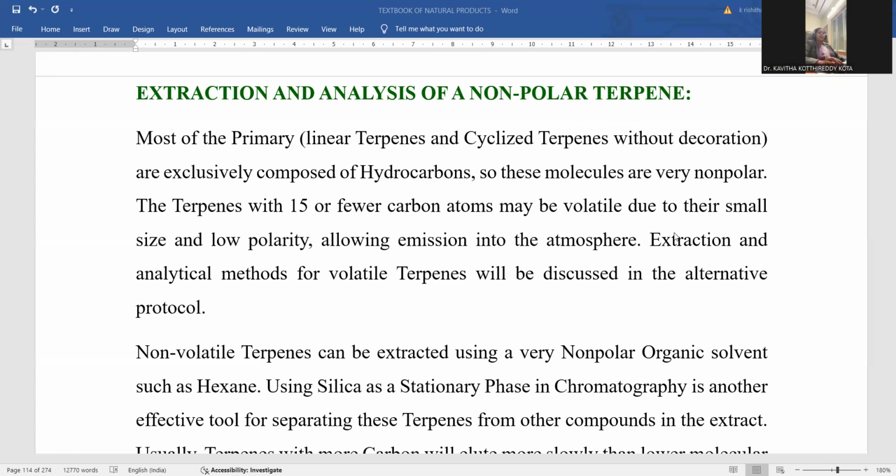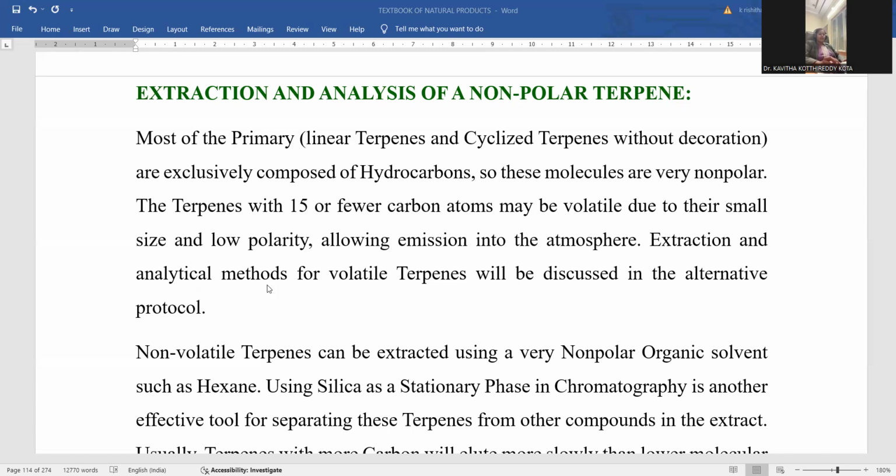This is the way non-polar terpenes are taken into the picture, and how these compounds are extracted and analyzed is the topic to be discussed. Terpenes with 15 or fewer carbon atoms, if taken with only carbon and hydrogen composition, are highly volatile in nature. Being small in size, less than 15 carbon atoms, fewer than 3 isoprene units combined, they are tiny and smaller, and the polarity of the molecule will be less, allowing easy emission into the atmosphere. Being volatile, they evaporate easily.